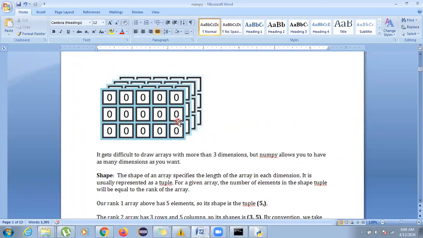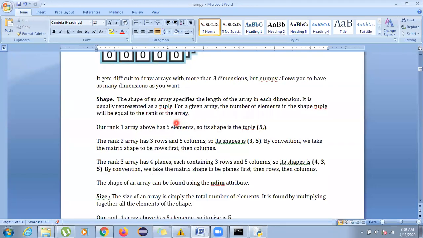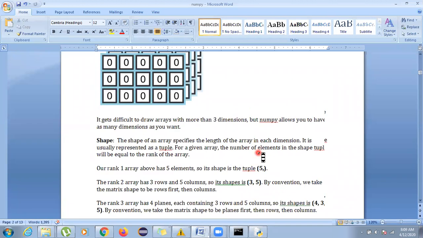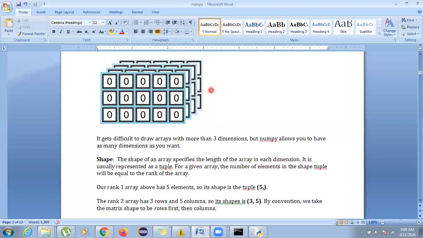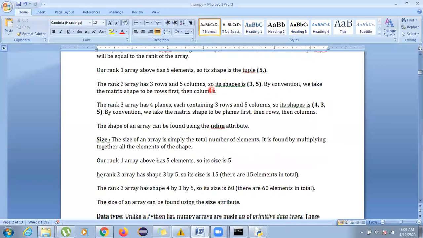So it will be only 5 here, and for rank 2, it will be 3 comma 5. Now if you talk about rank 3, there are 4 planes also, so you have to include that in the shape too. Whatever the planes are, you have to write them first. So there are 4 planes and then 3 rows and 5 columns. In this way, you will define the shape.